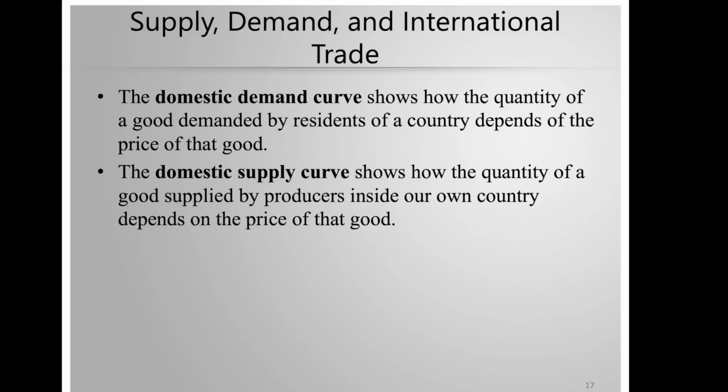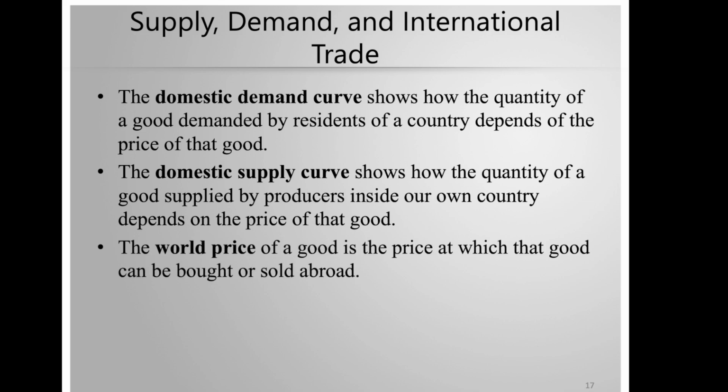Now let's look at the supply and demand model and how international trade fits into it. We'll have here a domestic demand curve, that is the quantity of goods demanded by residents of a country, and the domestic supply curve, that shows how goods supplied by producers depend on the price of that good. We'll also have the world price of a good, at which the good can be bought or sold abroad.